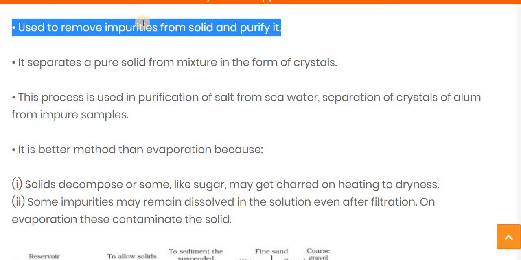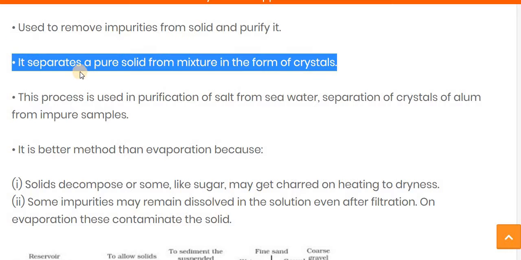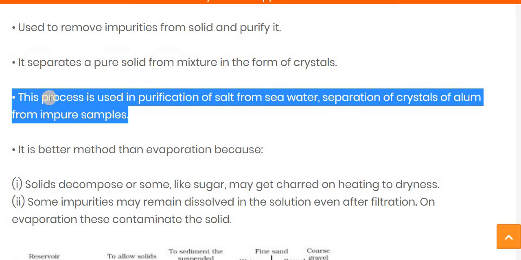It is used to remove impurities from the solid and also to purify it. The second point is that it separates a pure solid from the mixture in the form of crystals. The third point is that this process is used in the purification of salt from seawater and separation of crystals of alum from impure samples.